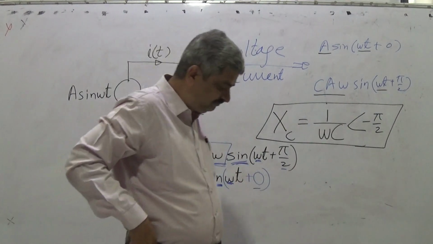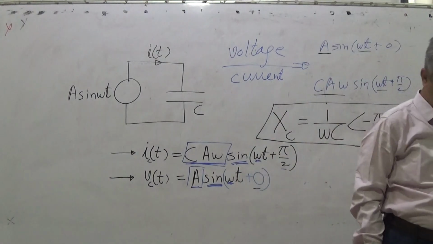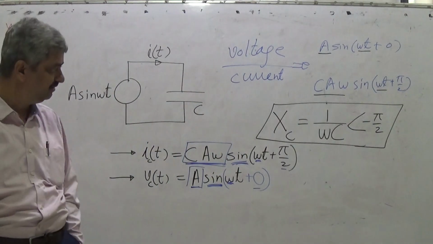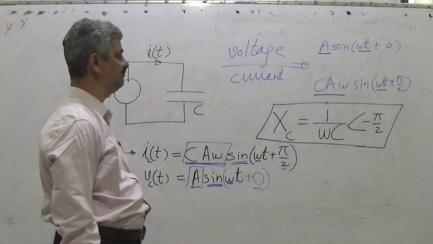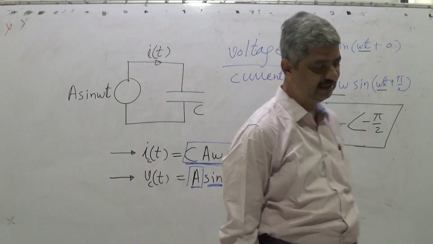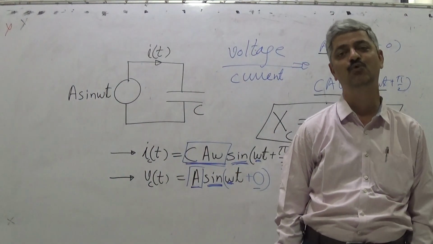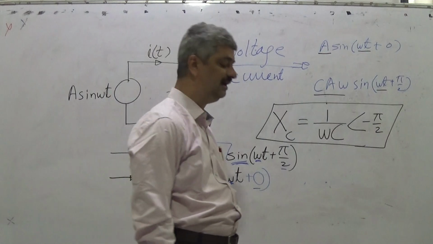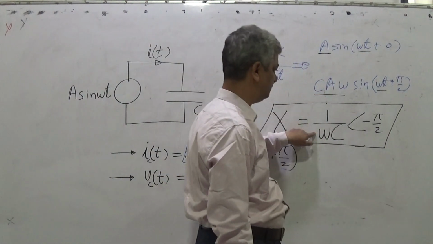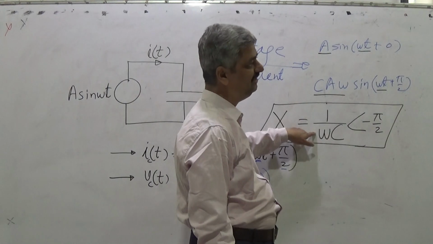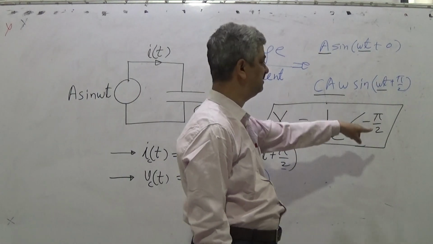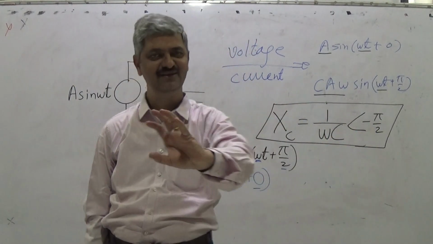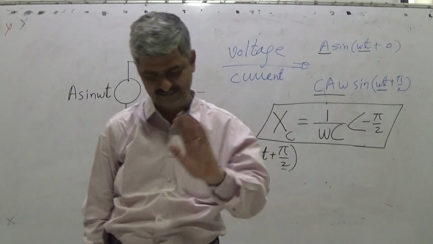What does it mean? It tells us that if I have a sinusoidal type of voltage, then the ratio of the amplitude of voltage across the capacitor to the amplitude of current through the capacitor is 1 upon omega C, and these two waveforms are phase shifted by pi by 2. Lead and lag is something I will explain in detail.